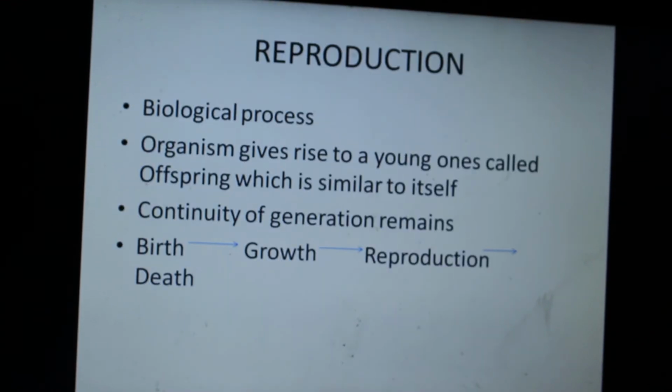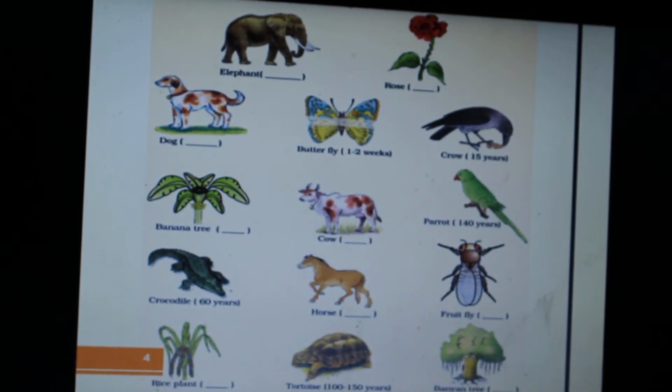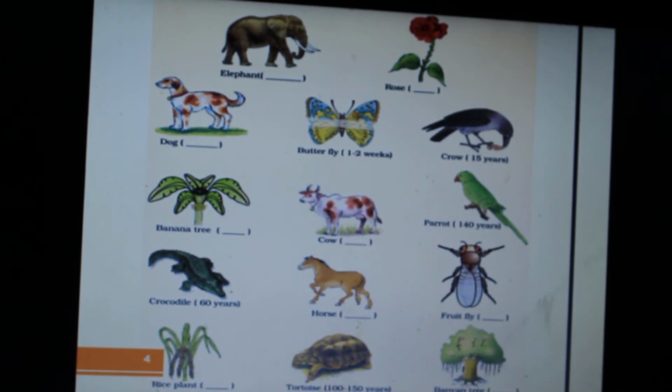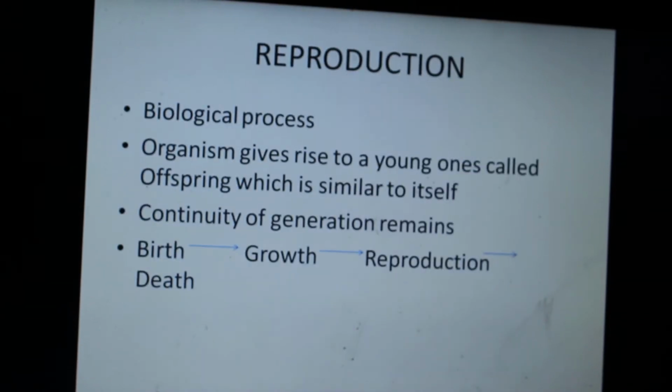Here is some chart. You need to figure out which animal lives for how long. For example, dog lives for 12 to 15 years, horse lives for say 25 to 30 years, and the elephant lives for 60 to 80 years.